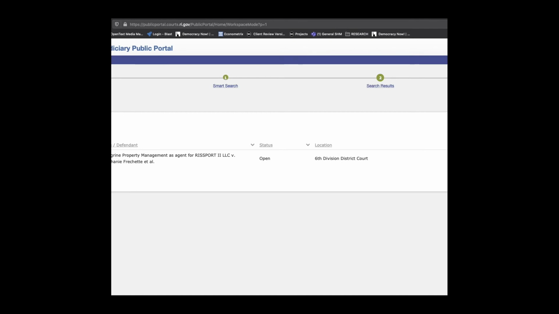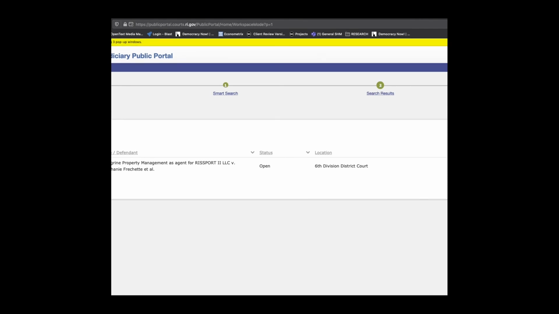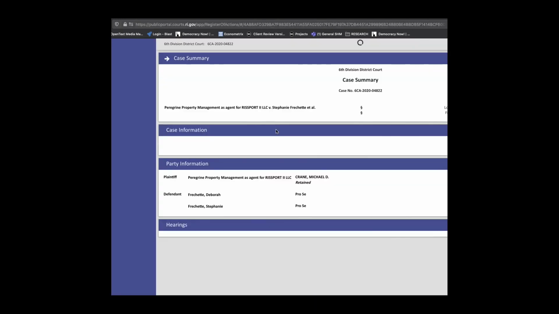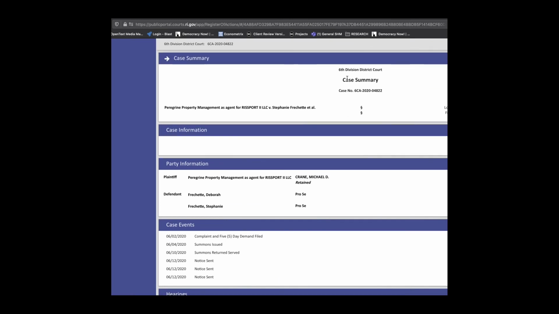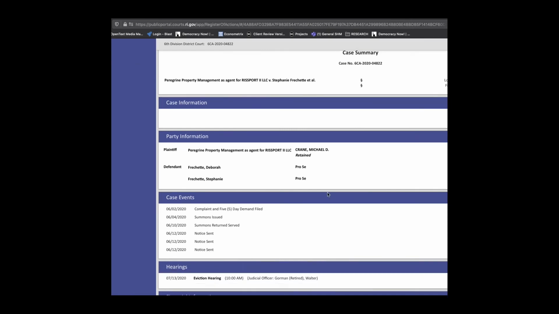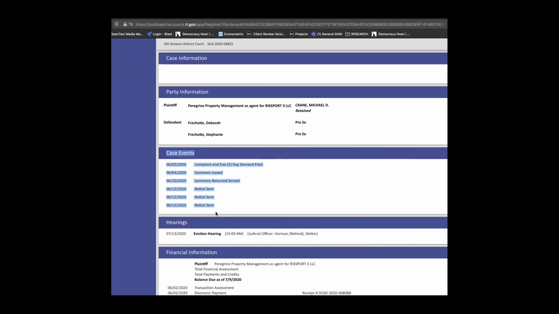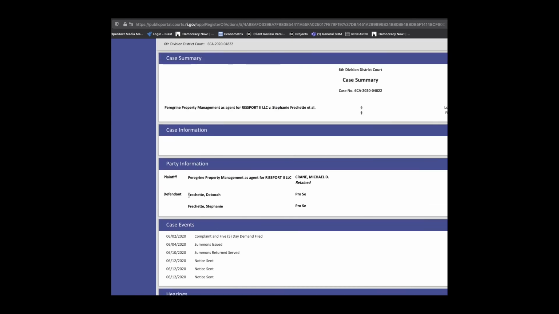Now again, over on the far left hand side we'll be able to click on the case number, and we'll be able to see everything about the case, including the status of the case, etc., etc. We can see all the case events, and there are handy little search arrows that can take us directly down. So we can see here that Peregrine Property Management is an agent for RIS Sport 2, limited liability company. They did pay the filing fee of $100.75 to take the defendants to court, these people here.